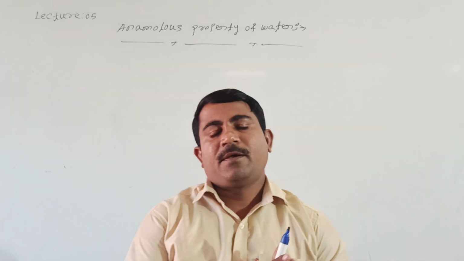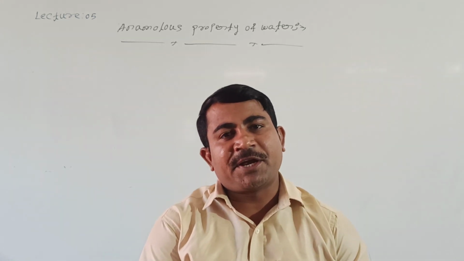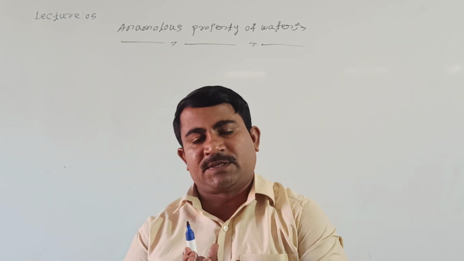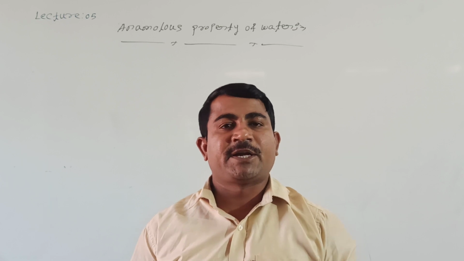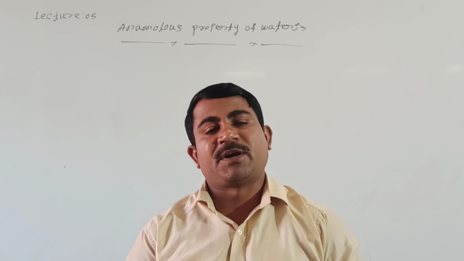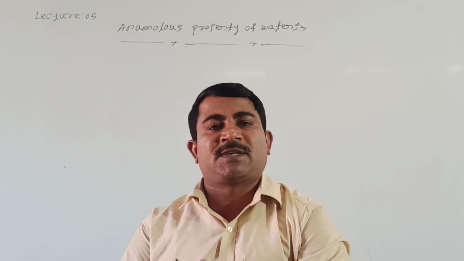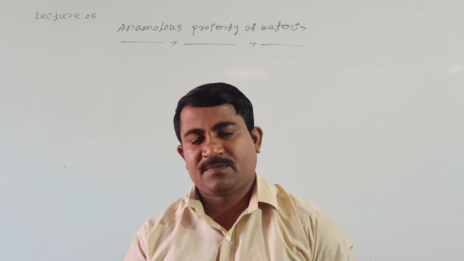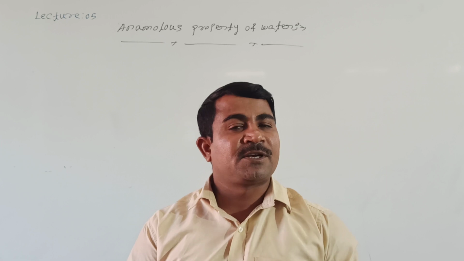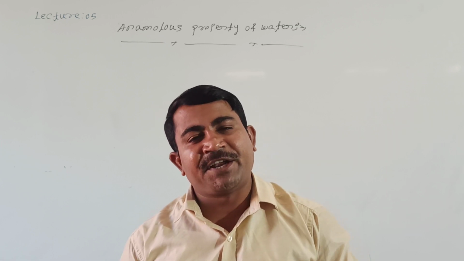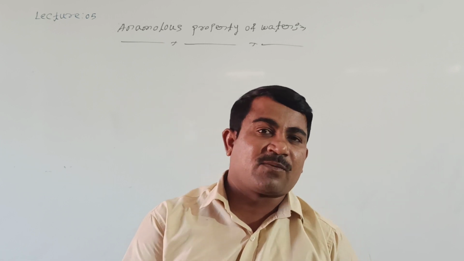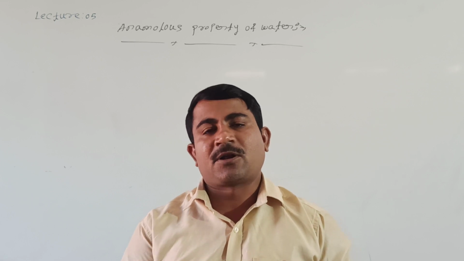Usually, when water is heated from 0 to 4 degrees Celsius, it contracts. But when water is heated from 4 to 100 degrees Celsius, it expands. Right? Generally, what we know, students, any matter heated, it expands. But water has a special or unusual property.